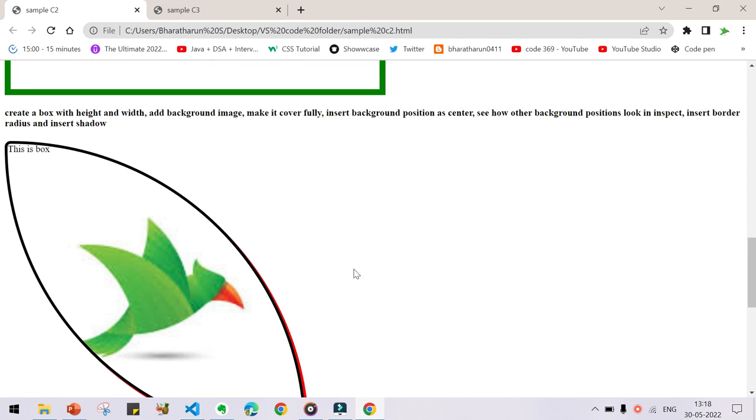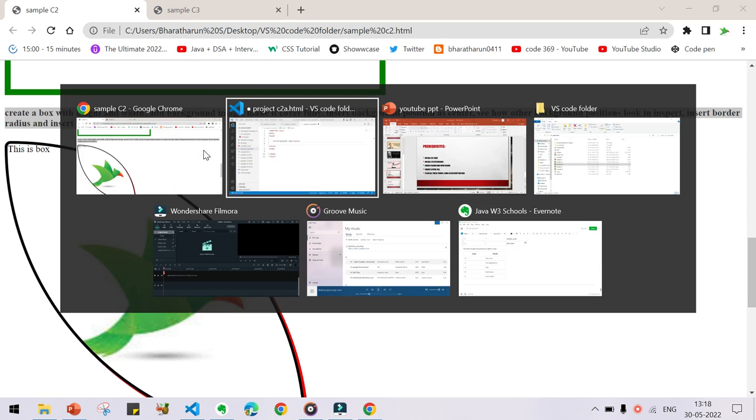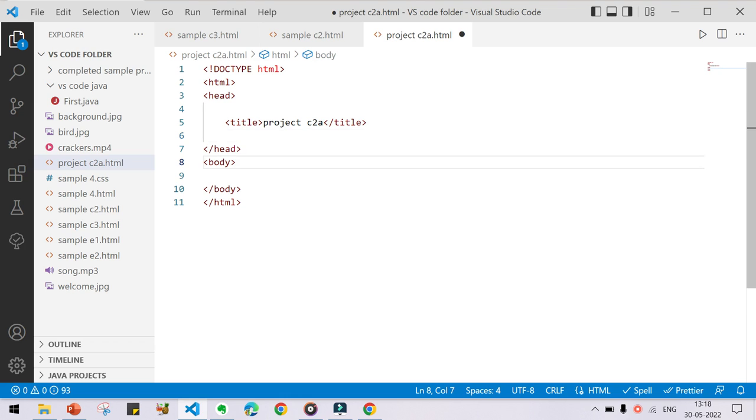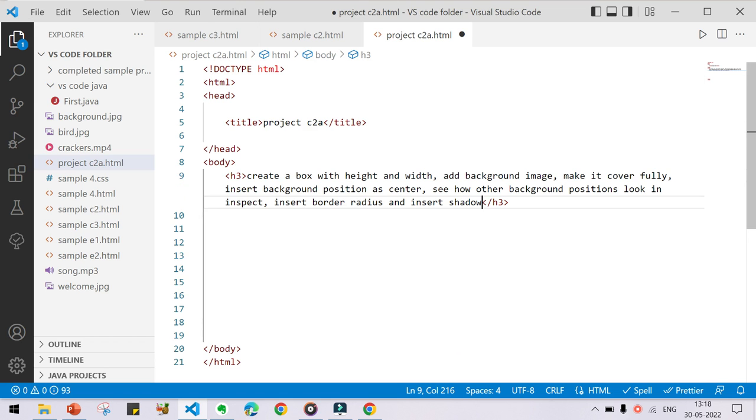In order to get this output, this is what we have to do. I am copying the heading and inserting it in the body element. Give the heading with size h3. Just copy this and paste it here.